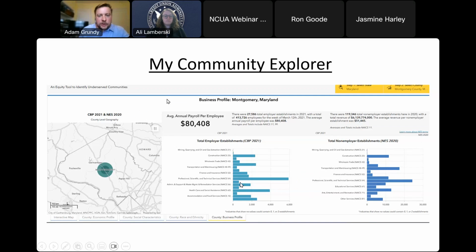So in this example here, professional, scientific, and technical services, or NAICS 54, is the predominant industry in Montgomery County, Maryland. And then if you look at non-employers, it's about the same. Professional, scientific, and technical services is also a big driver of the economy there. But we also see transportation and warehousing being a large number of non-employers here, where there was very few employer establishments in this example here.